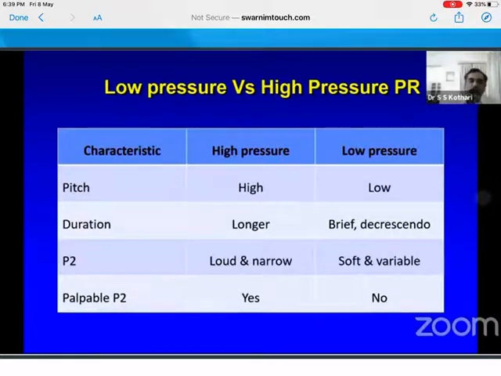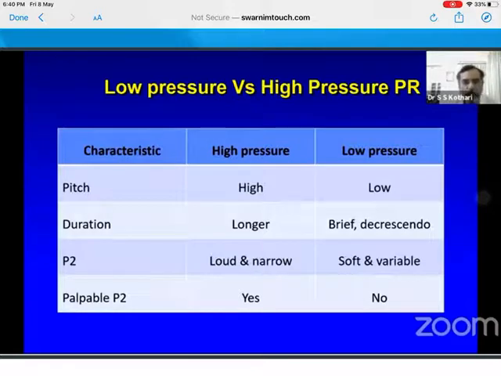The problem comes when you have a high pressure PR and you have a rheumatic heart disease patient, you have to distinguish it from AR and PR. So you have to see whether it is increasing with inspiration, whether there is a thrill. See, aortic regurgitation by and large does not give you a thrill in the front of the chest. AR gives a thrill only when there is a VSD associated with it by and large. So if there is a thrill, if the murmur starts with P2 and if it increases on inspiration, then you can say it's a high pressure PR murmur. These are almost elementary, but I'm repeating it for the sake of somebody who may benefit from this.